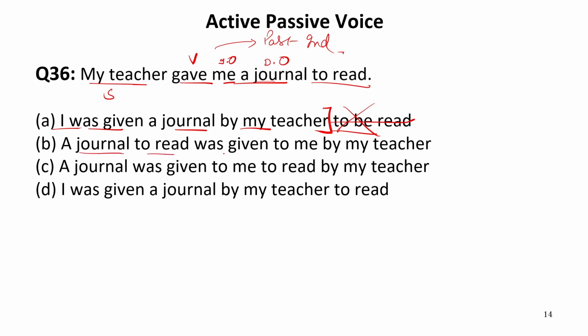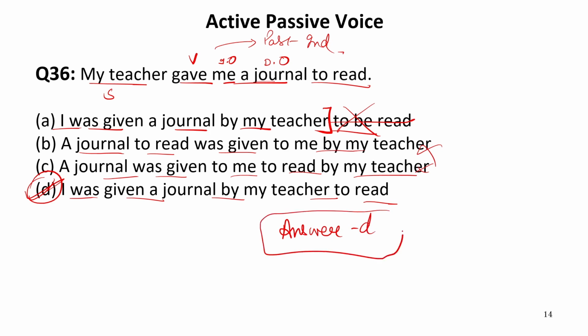A journal to read was given to me by my teacher. A journal was given to me to read by my teacher. Structure is not correct. I was given a journal by my teacher to read. So this one is absolutely correct. So our answer is D. This is very, very simple. I was given. Now we have taken this "me", the indirect object, in the subject position. I was given a journal by my teacher to read. So this will be the correct sentence.